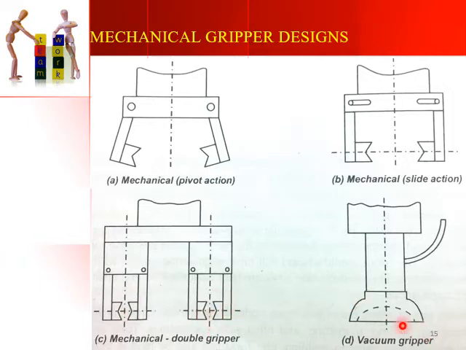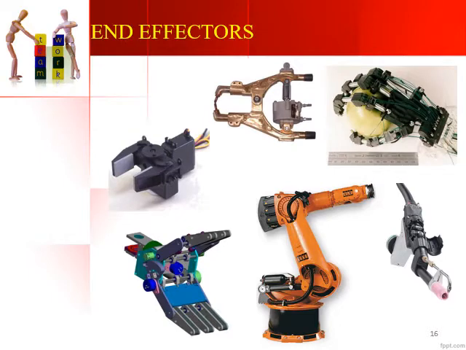And then we have a fourth variety, which is a vacuum gripper, wherein we create a vacuum and suck the object that needs to be gripped using a vacuum pump, and we have a cone shaped funnel here which is used for handling delicate objects. So these are the different varieties of grippers that are available. You can see here these are scoops or ladles, which are used in backhoe loaders for digging mud or sand.